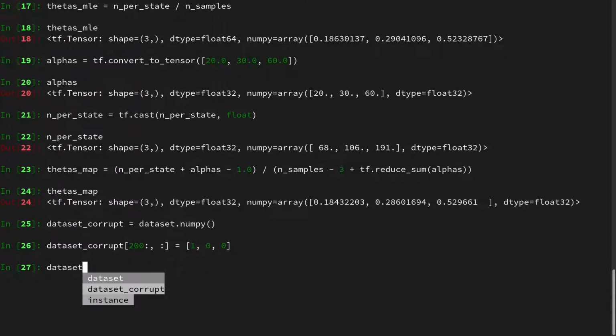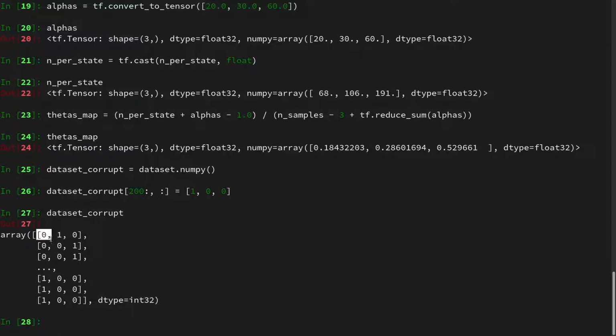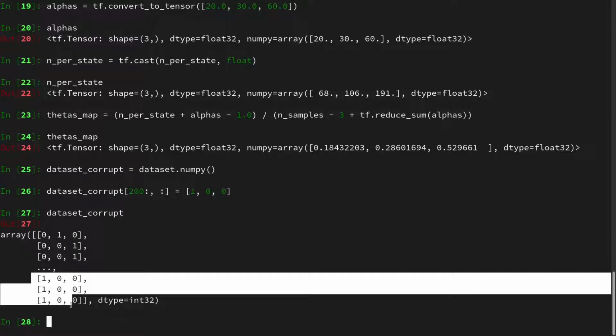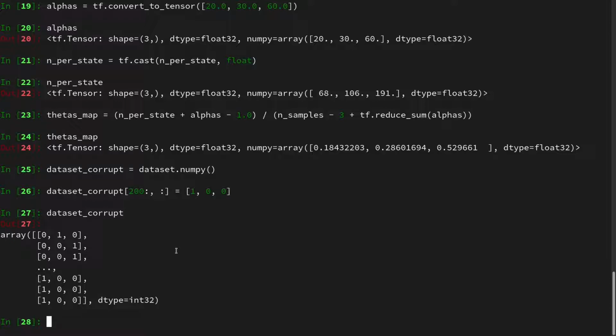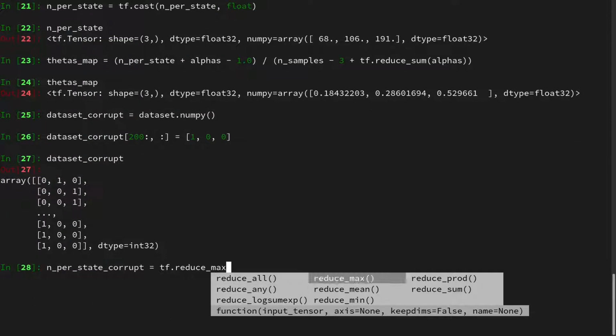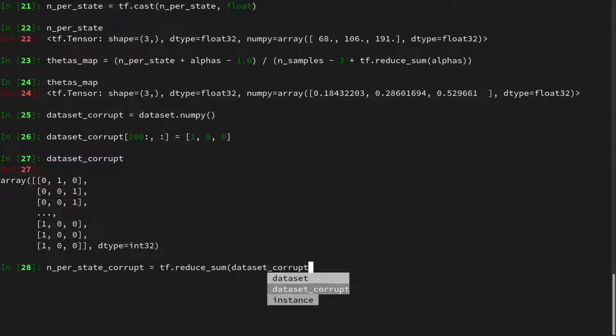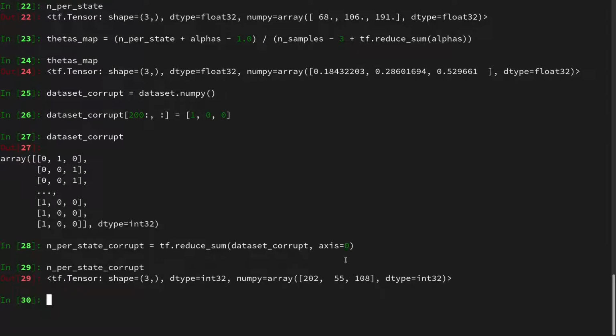And we can look at the corrupt dataset and see, well, in the beginning it is still as we observed it. For instance, here it's rainy, sunny, sunny, and then in the end we only have cloudy observations. And then we can also infer the n per state corrupt, with the same logic as before. We do tf.reduce_sum over the corrupt dataset, but along the 0th axis again, and we have n per state. And this also shows that it is kind of corrupt because we have way more cloudy observations than we would probably expect.